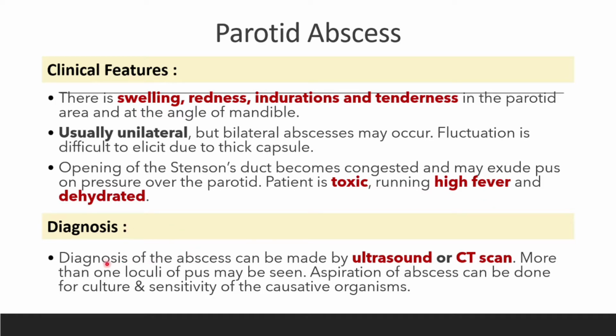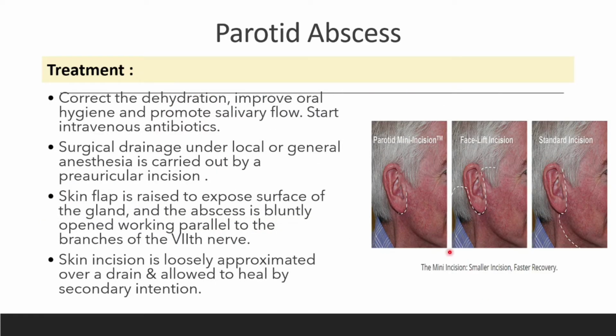So kalau nak diagnose, kita kena do ultrasound or CT scan. More than one localized pus may be seen. Aspiration of abscess can be done for culture and sensitivity of the causative organism. So treatment dia, first kali kita correct the dehydration, improve oral hygiene, promote salivary flow and start intravenous antibiotic. And then surgical drainage under local or general anesthesia is carried out by preauricular incision. So preauricular incision. Ni yang standard, ni ada facelift, ni parotid mini incision, dia ada banyak jenis lah. Tapi yang paling bagus incision sebab dia smaller incision and faster recovery.